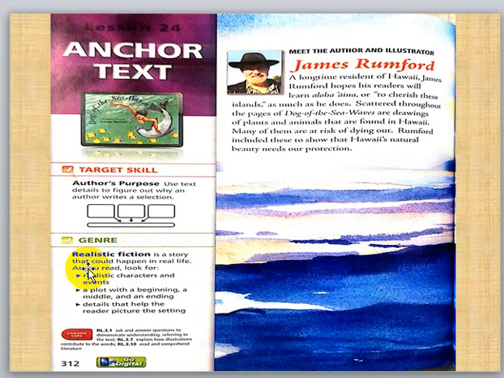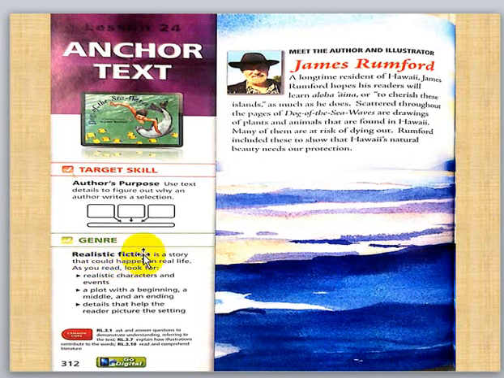In other words, it is a story that could happen in real life. It could happen, but it didn't happen. It's not a real one. That is the meaning of realistic fiction, not a real one.